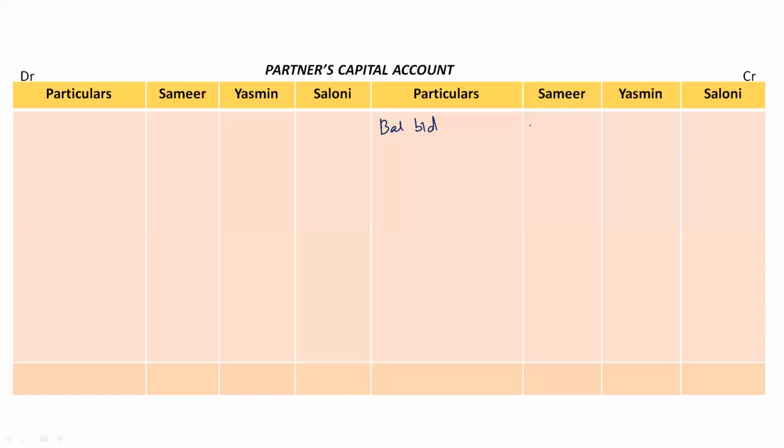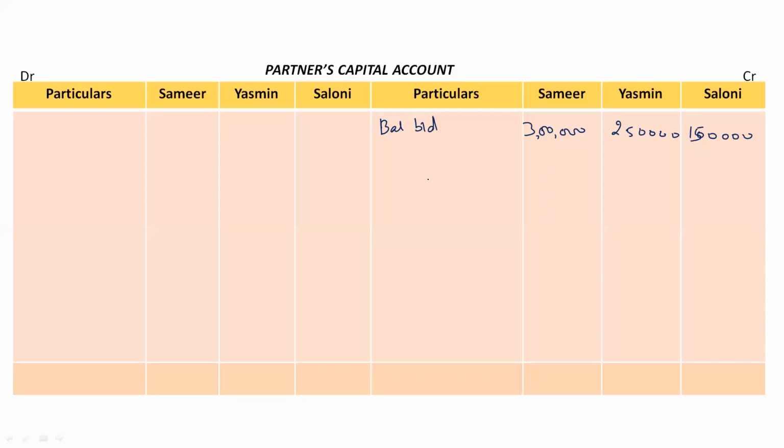So 3 lakh, 2,50,000 and sorry, 1,50,000 for Saloni, not 1 lakh. 1,50,000 for Saloni. After this, we have to record the goodwill.